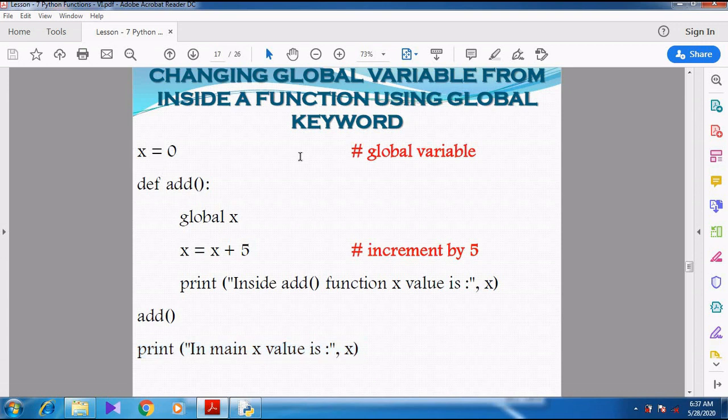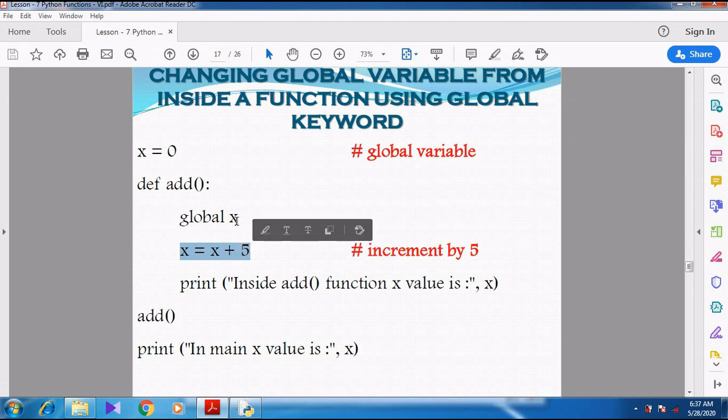So first thing, listen here, I will just repeat this. What is the value of x? x is equal to 0. So now the value of x is 0. Then inside the add function, I am using the keyword global. So whenever I use the global keyword inside the function, it is used to access the global variable x. That keyword allows access to the global variable x. Right. Now x equal to x plus 5.